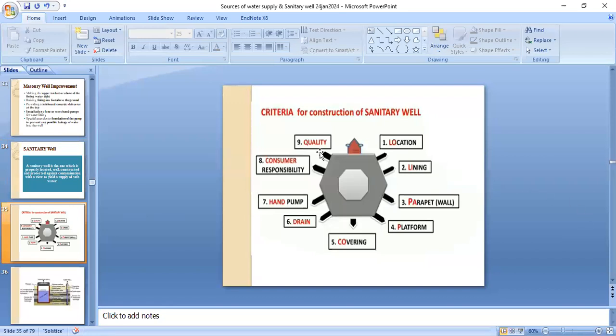First, we have to decide its location. Then we have to form its lining. Then we have to form its parapet wall. This is the wall that is above the ground level. That is usually considered 1 to 2 feet above the ground level.